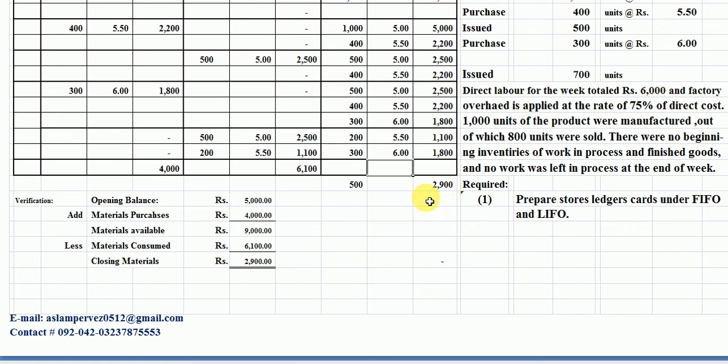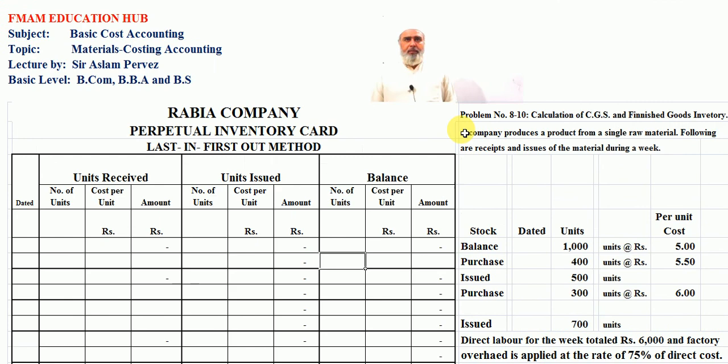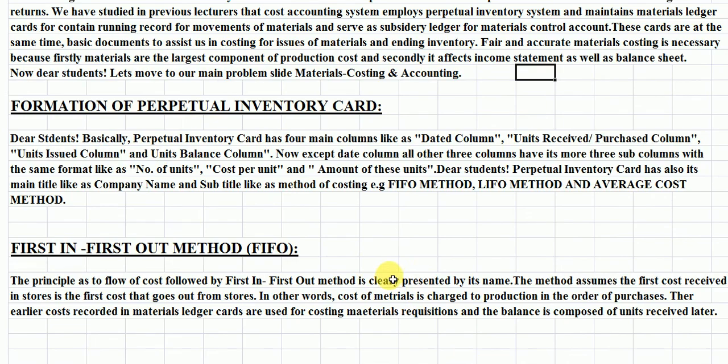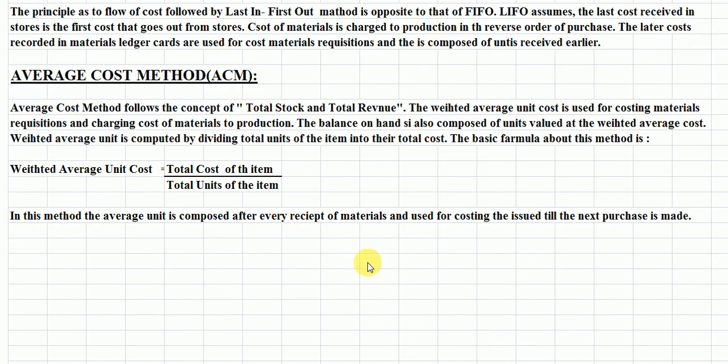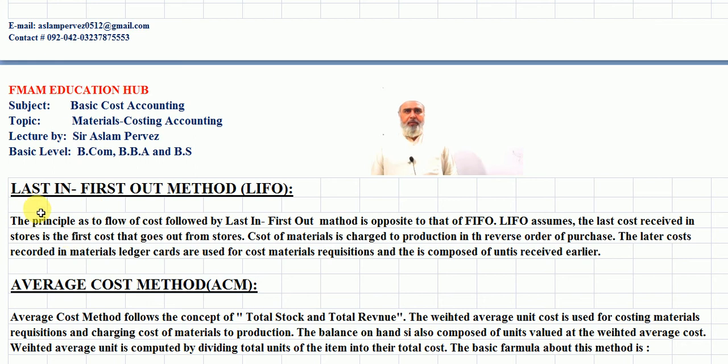For this purpose, we have to move to the second slide, the LIFO method here. Students, this is the slide of the LIFO method, last in first out method here. Firstly we have to know the meaning of the LIFO method. For this purpose, we have to move again to the introduction slide here. Students, this is the term LIFO method. Its abbreviation is LIFO, last in first out.